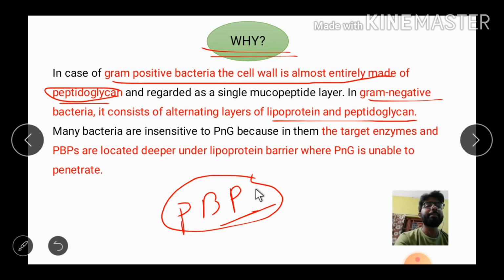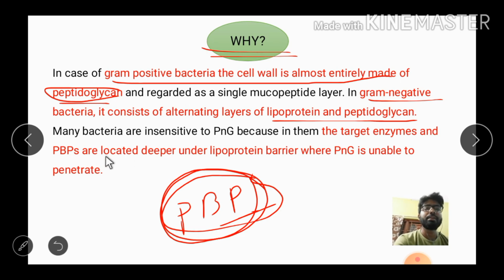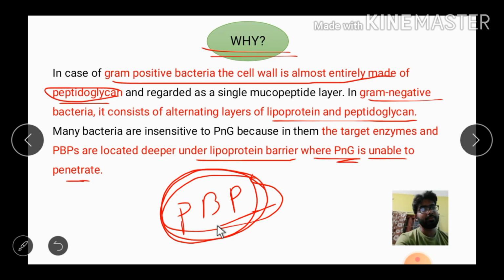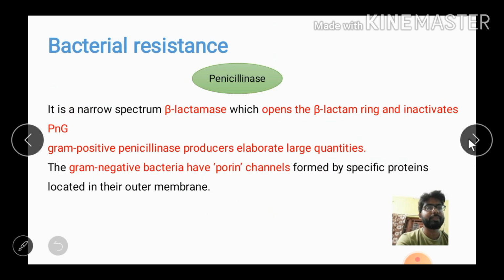In case of gram negative bacteria, this protein is dipped inside the lipoprotein barrier, and it is very difficult for PNG, I mean penicillin G or benzyl penicillin, to penetrate the cell wall of the gram negative bacteria. That is the reason why gram positive bacteria are susceptible and gram negative bacteria are not susceptible to penicillin G or benzyl penicillin.